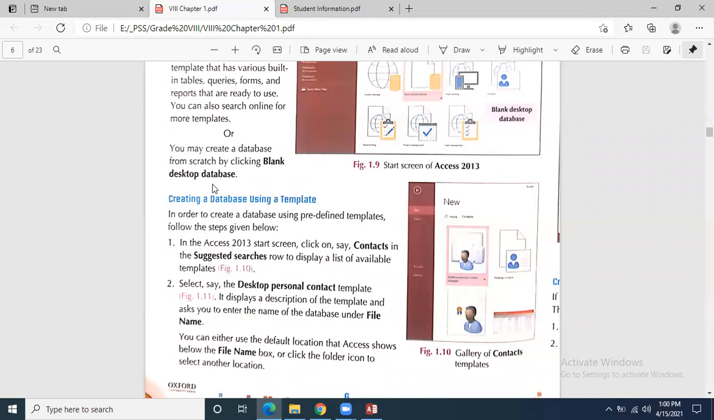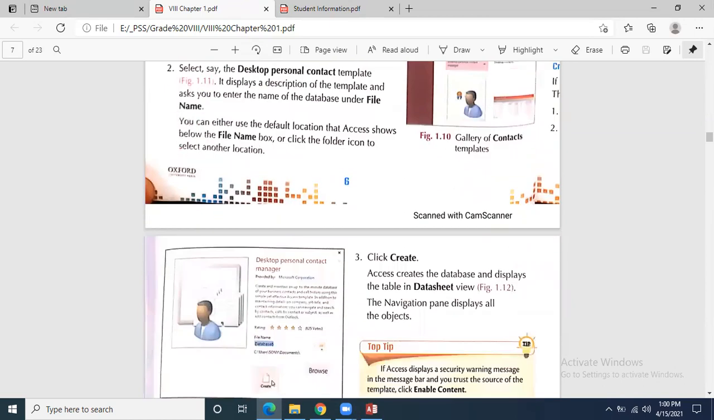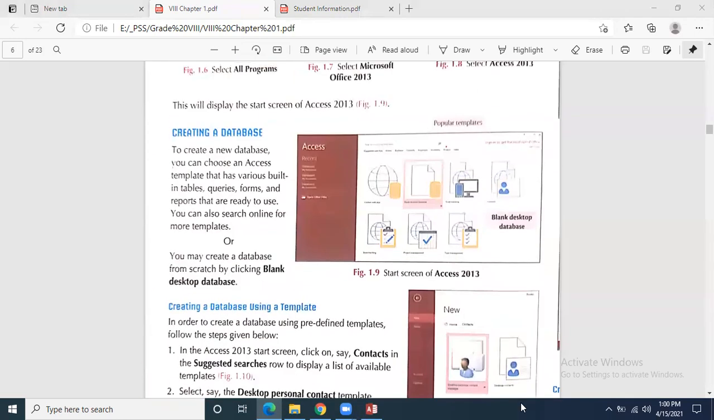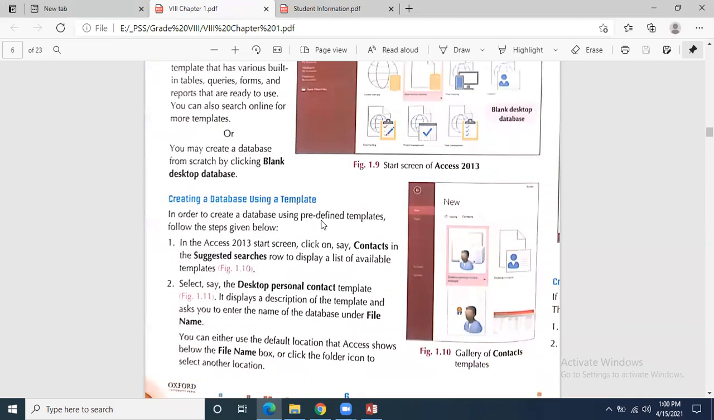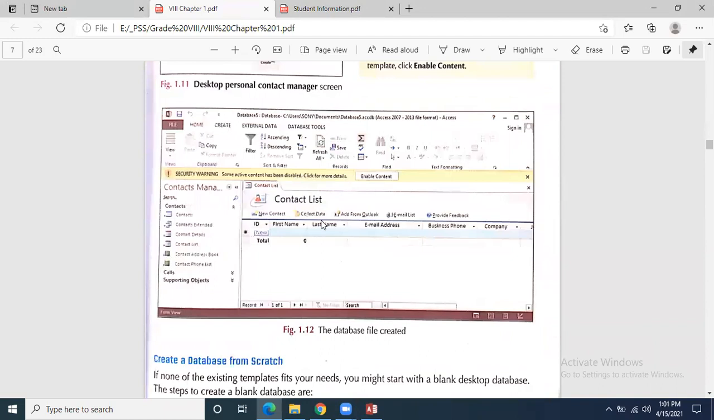Okay, good. Creating a database using a template, I have explained how we can create a database using a template. We can take any of the templates, student template, contacts template. We can take all the templates which are there, take the database and create it. I have explained this as well. So I think now this is clear.